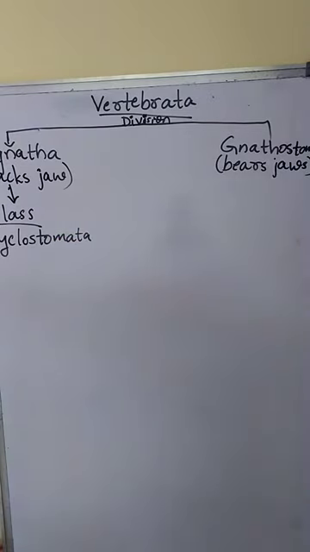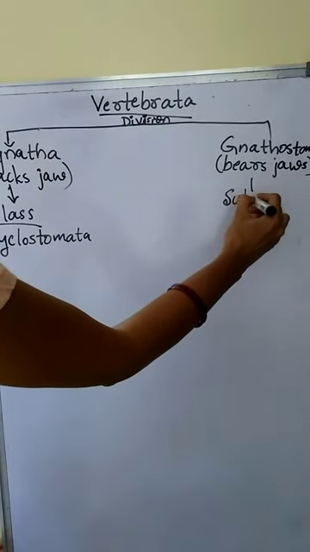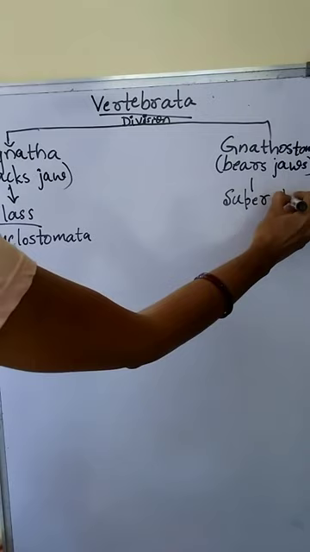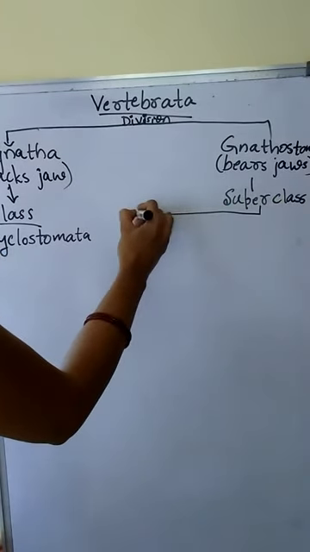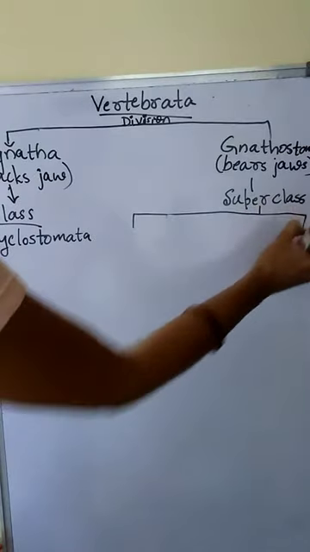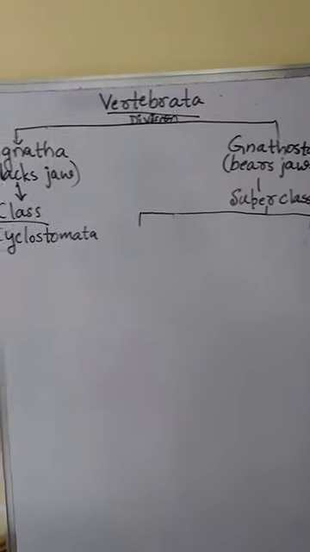Whereas Gnathostomata includes superclasses, based on the locomotory structure.